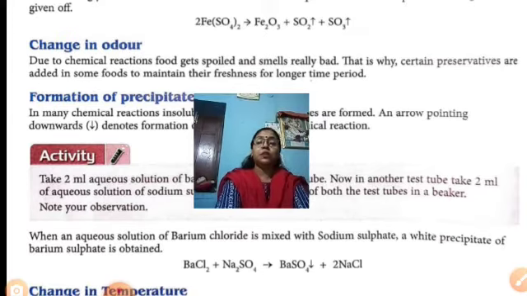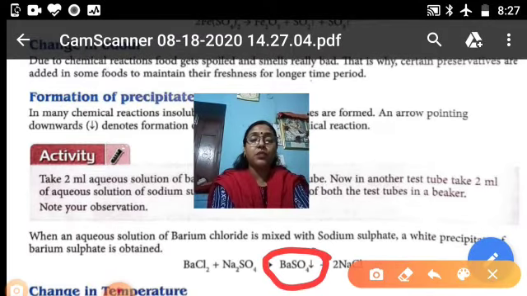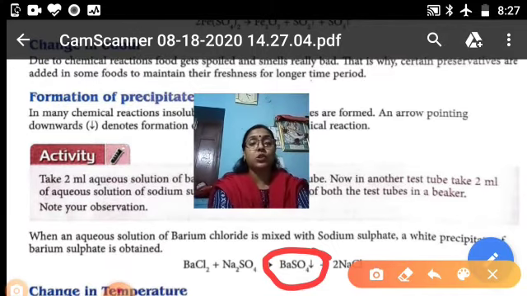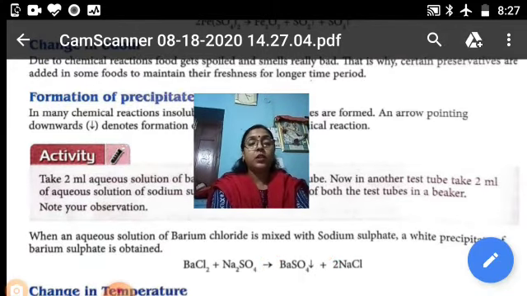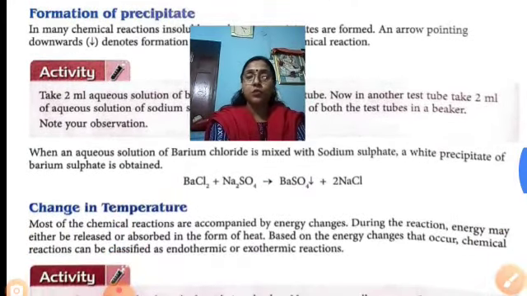A white precipitate of barium sulfate is formed. See here, the arrow mark is shown: barium sulfate plus 2NaCl, that is the sodium chloride salt. So we can say that precipitate also forms, that is the insoluble products.